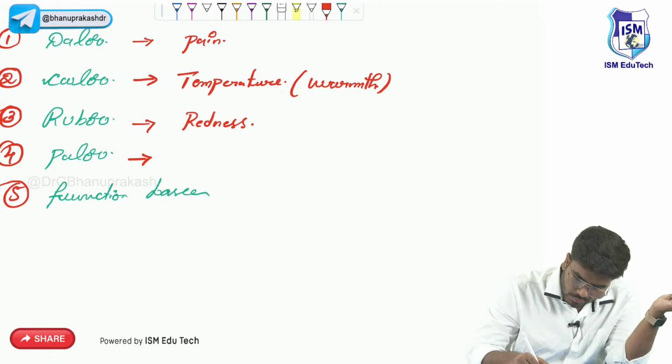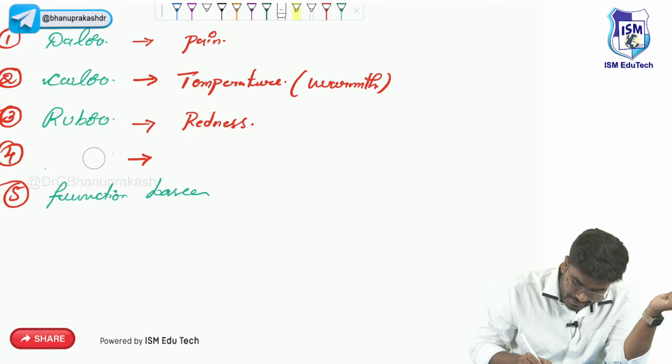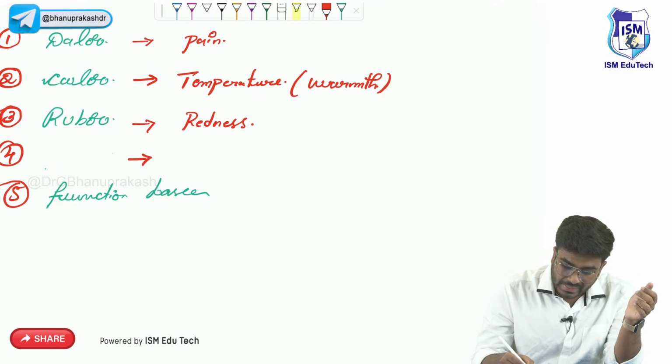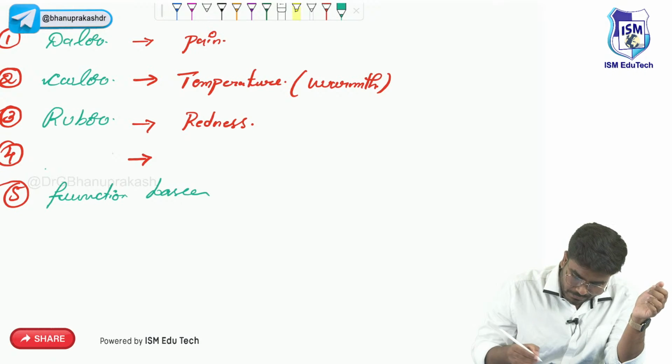Sorry guys, I just want to make a small change. Actually, pallor is not seen. Pallor means light, right? Pallor is what you will see in anemia. Here I have to actually use the tumor. Okay, just a correction.